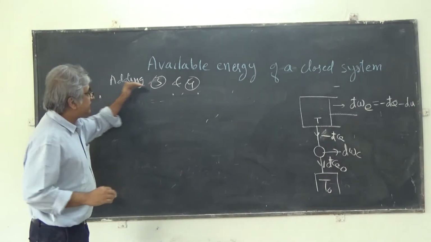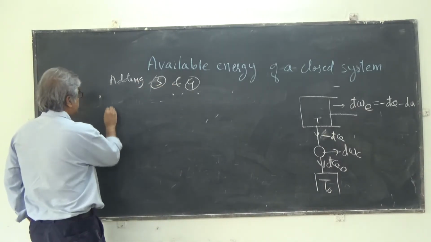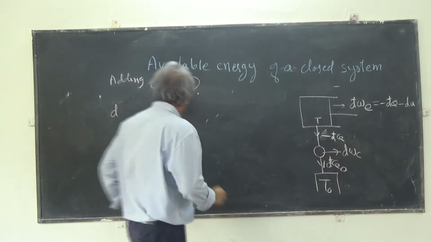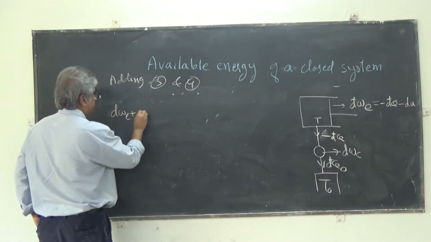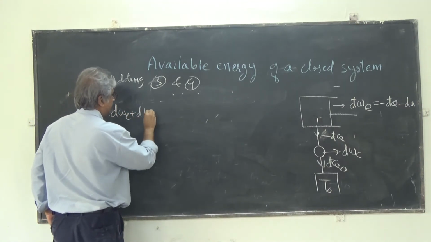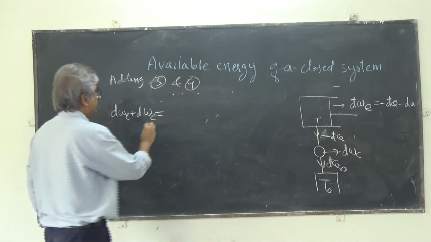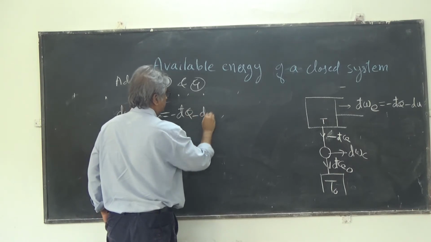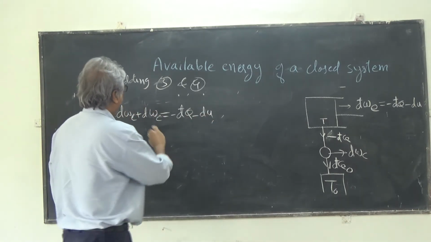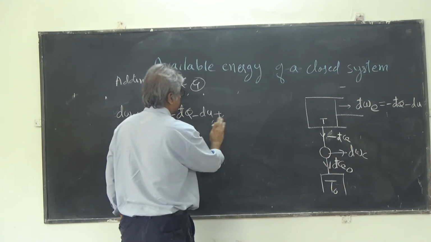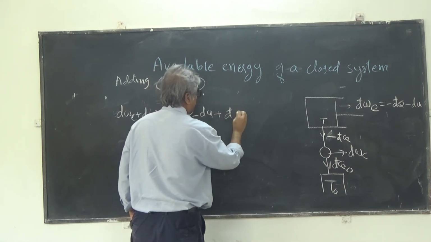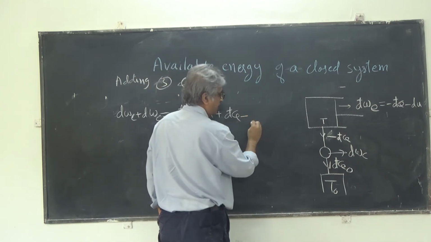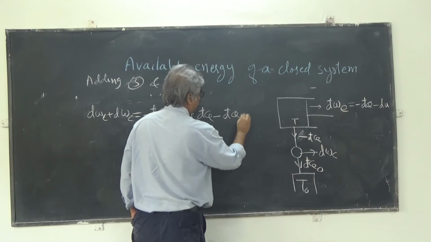So when we add 3 and 4, dWe plus dWc is minus dQ minus dU plus dQ minus dQ naught.